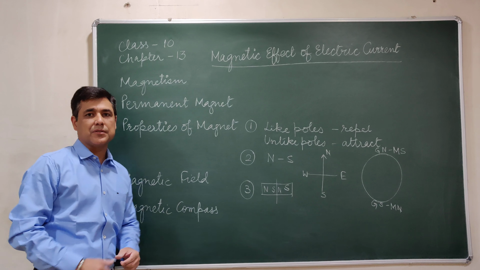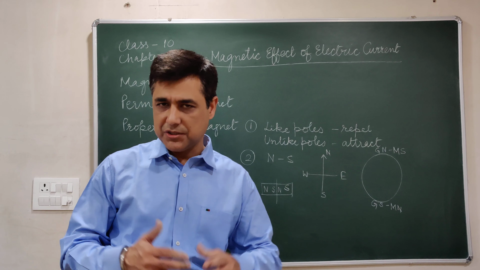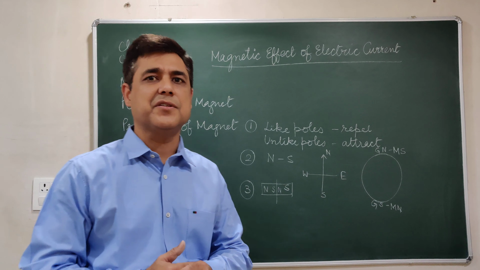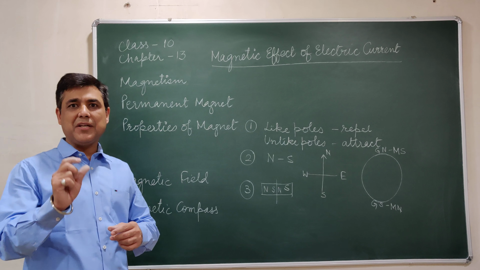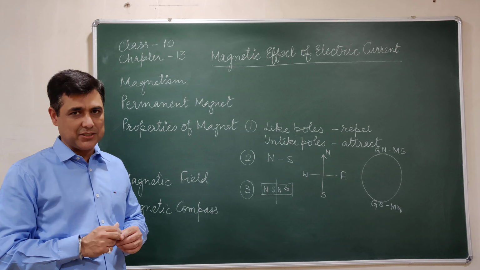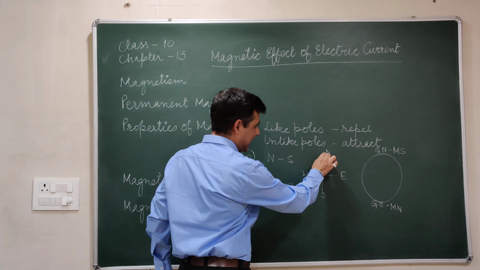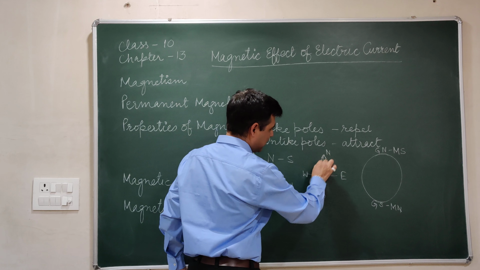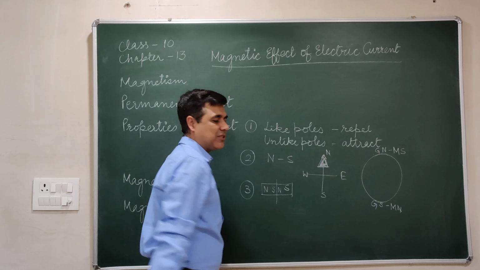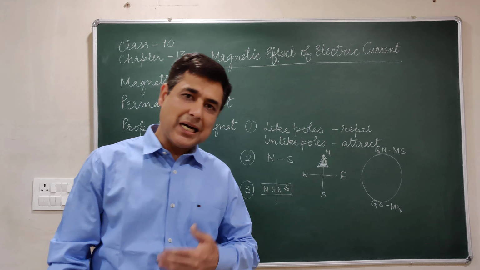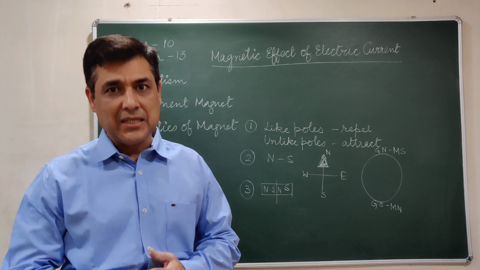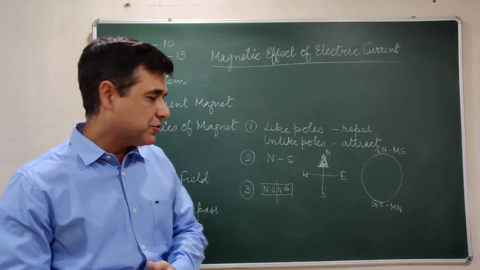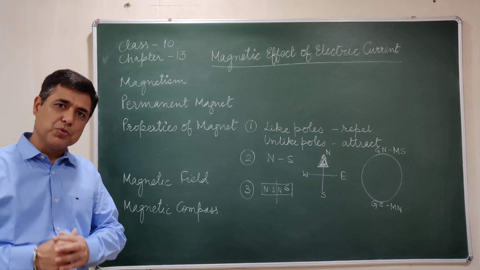Now, magnetic compass. All of us have heard about the magnetic compass. Many of us have seen it, and many of us have used it also. A magnetic compass is an instrument where a freely moving needle is placed. One end of it is pointed red, which basically represents north. In earlier days, people who used to move from one place to another used to have the magnetic compass to find out the direction of the places they were moving to.